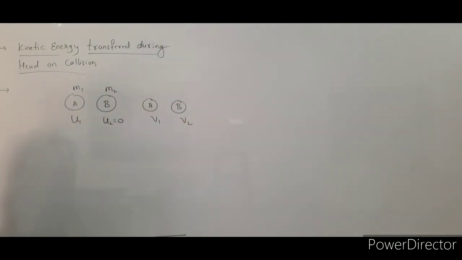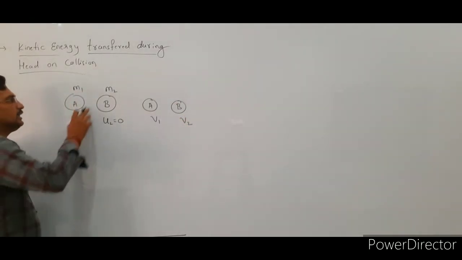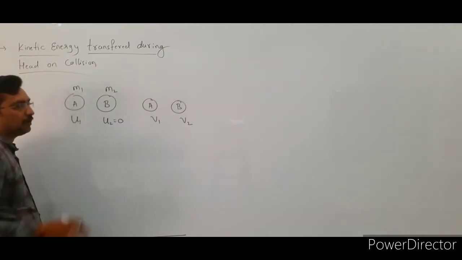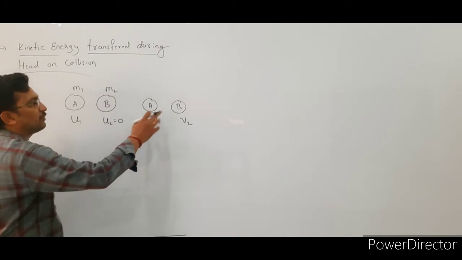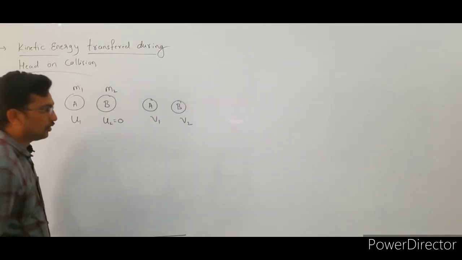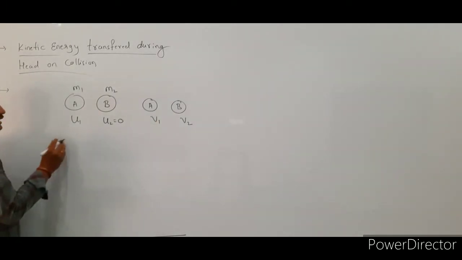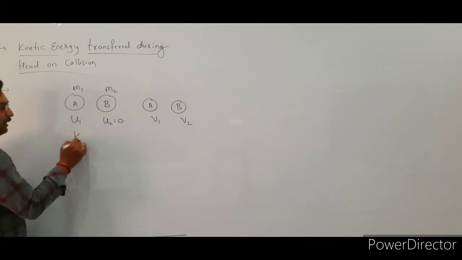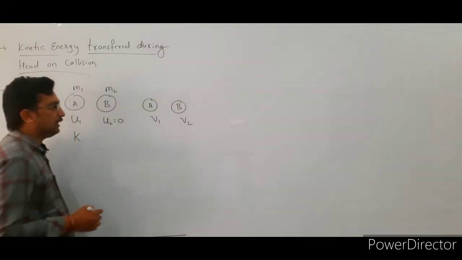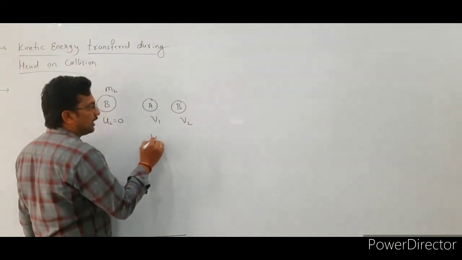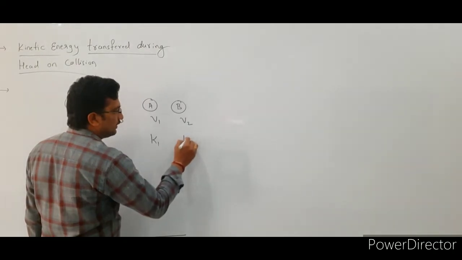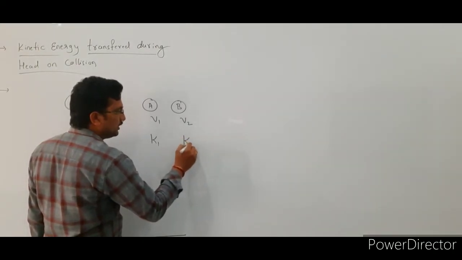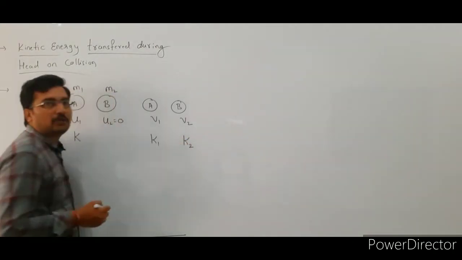Okay, see here, in this case u1 indicates the initial velocity of the first body, and v1 and v2 indicate the final velocities of the first body and second body after the collision. So here the kinetic energy of the first body before the collision is denoted by K, and the kinetic energy of the first body after the collision is denoted by K1, and the kinetic energy of the second body after the collision is denoted by K2, right?